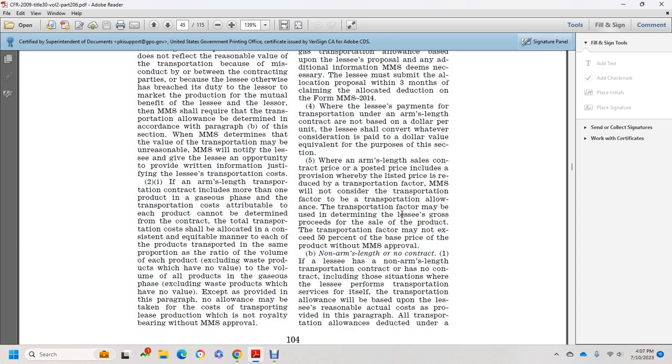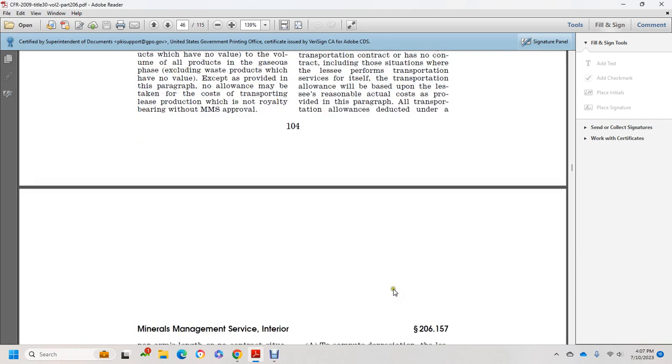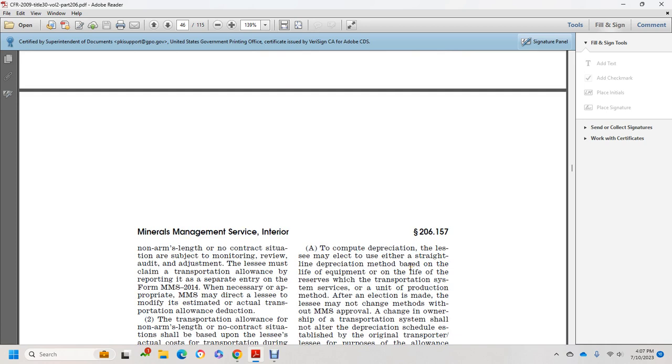If the lessee has a non-arm's length or no contract situation, where the lessee performs the transportation service itself, the transportation allowance will be based on the lessee's reasonable actual cost as provided in the paragraph. All transportation allowances deducted under a non-arm's length or no contractual situation are subject to monitoring review and audit adjustment. The lessee must report the transportation allowance as a separate entry on the Minerals Management Service form.